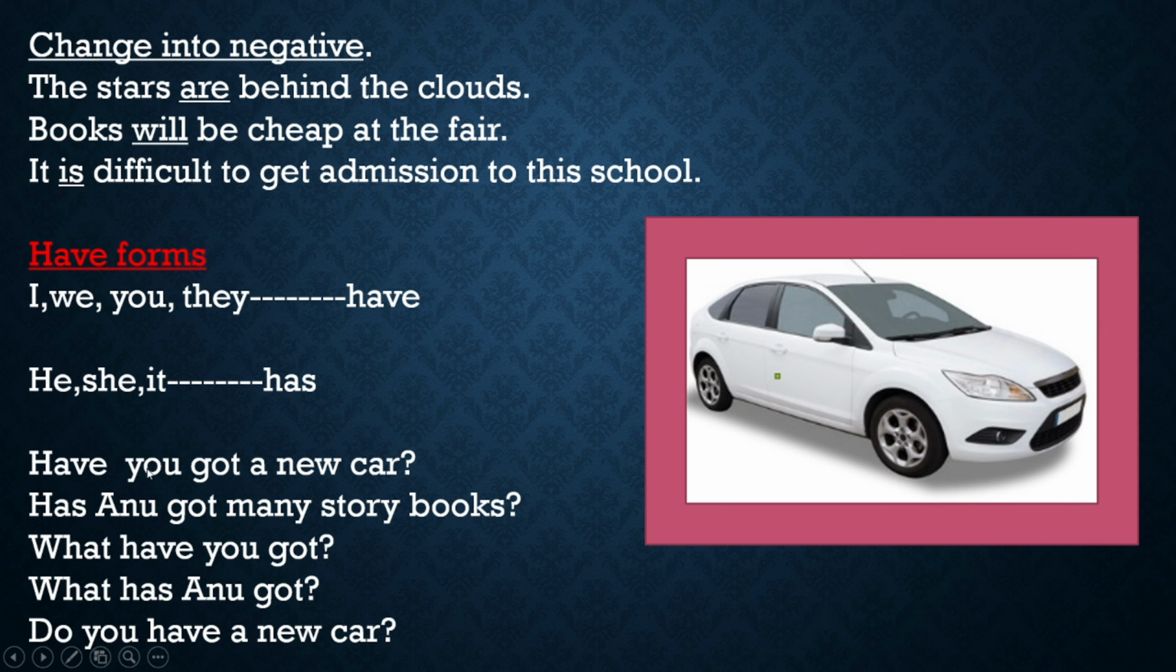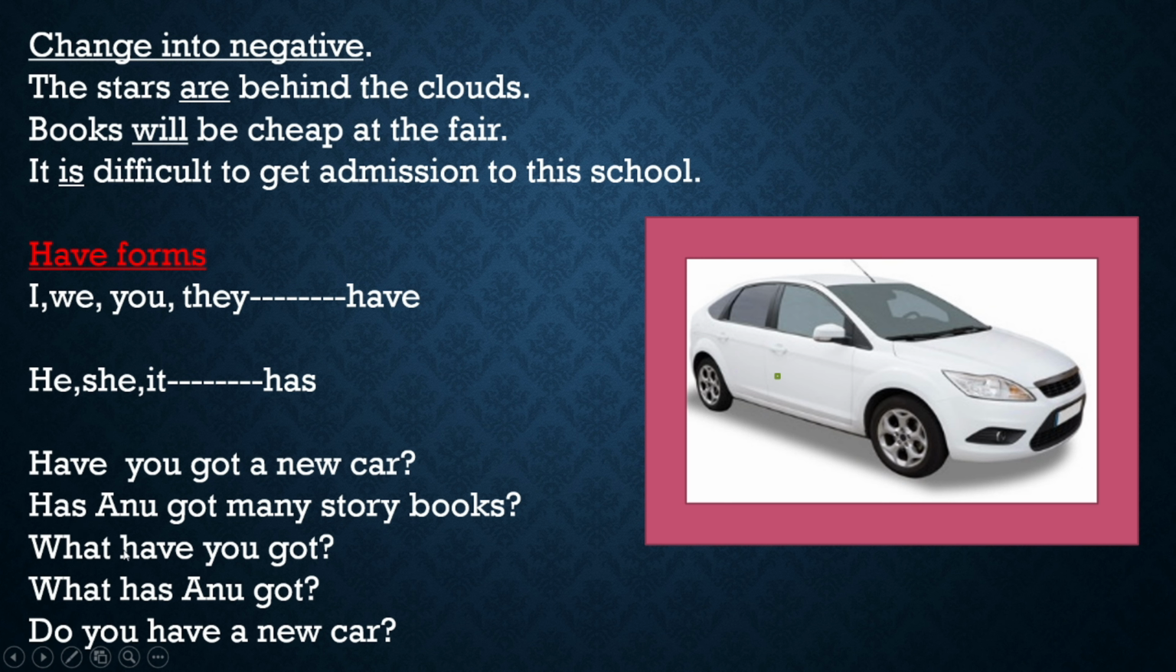Because "you" has come. If it is I, we, you, they, then you have to use have. Supposing instead of "you" you are having "he", you will say, has he got a new car? Or has she got a new car? So if it is he, she, it, we use has. See here, Anu is a girl, actually she. Has Anu got many storybooks? We don't use have; have is wrong. When he, she, it come, we have to use has. So here Anu is she. So has Anu got many storybooks?